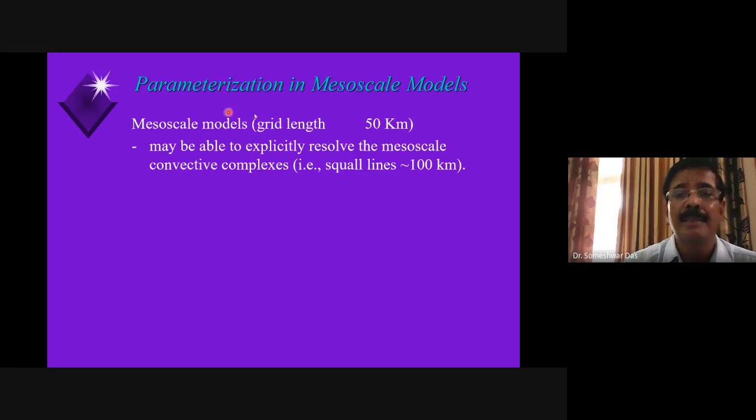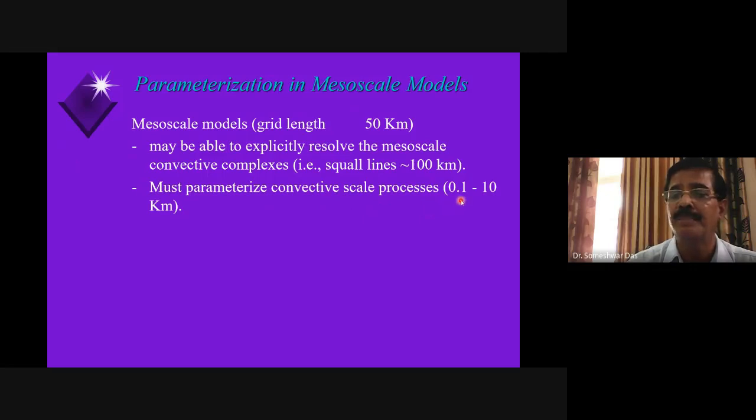So the mesoscale models, which have the grid length less than or equal to 50 kilometer, may be able to explicitly resolve the mesoscale convective complexes like squall lines, right? Because typically the squall lines have the horizontal length of 100 kilometer, right? But they must parameterize the convective scale processes. Now, the scale is 0.1 to 10 kilometer. We were talking yesterday that an individual cumulus cloud has a horizontal length of 1 to 10 kilometer, right? And 0.1 is much smaller, of course. 0.1 becomes 100 meters. Well, that is a very small cell, but it is also likely to have.